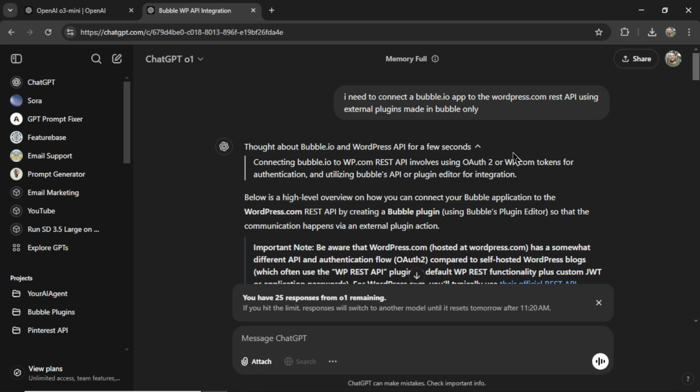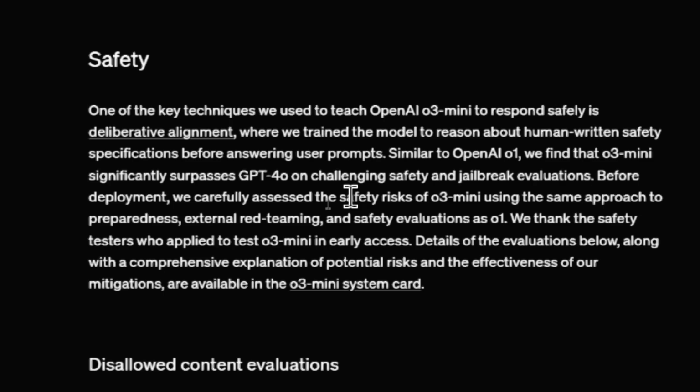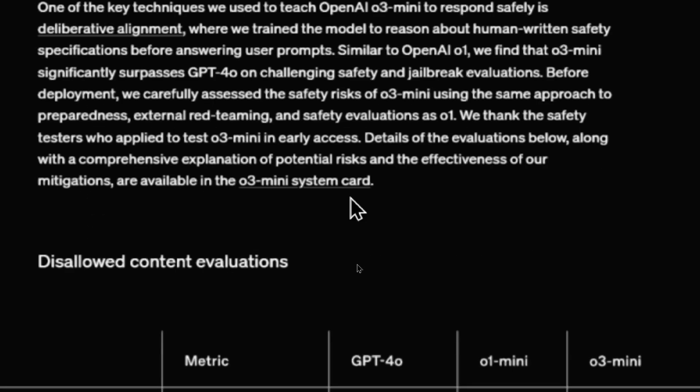I think it automatically understood that this is a simple task and this is not a dangerous task, so it just gave me one reasoning step. Similar to OpenAI o1, we find that o3 Mini significantly surpasses GPT-4 Omni on challenging safety and jailbreak evaluations. I wonder how much longer we'll get GPT-4 Omni for. It seems like a lot of these models are surpassing that pretty quickly.